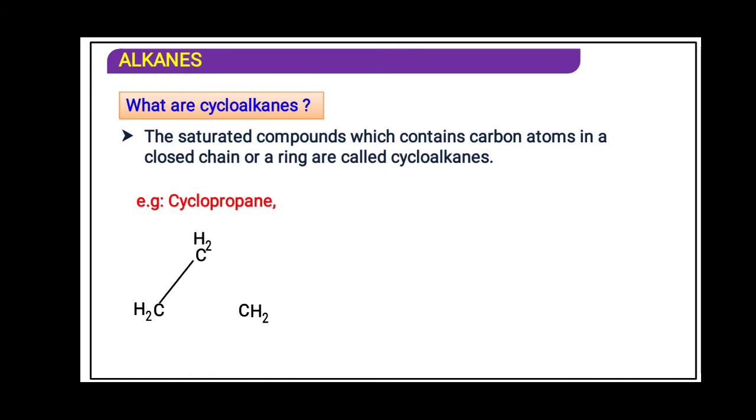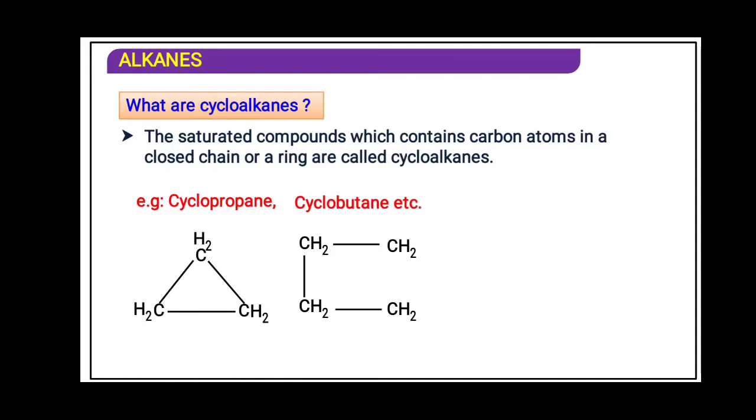Remaining valency is satisfied by hydrogen, that is by CH2. This is cyclopropane. We will see the naming ahead. Cyclobutane, a basic naming you have studied in the 10th standard. Cyclobutane, carbon is having a single bond and the carbon is bonded to the other two bonds by hydrogen.